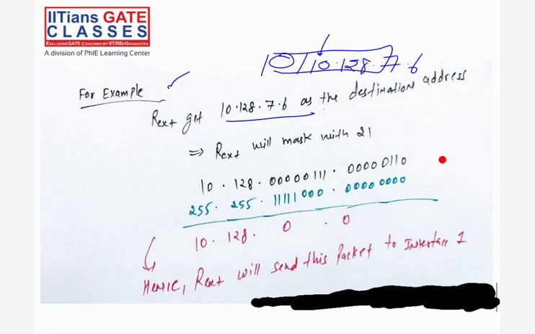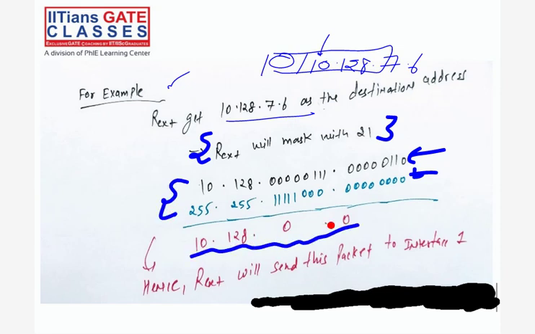Now, you know the external router will mask with 21. You know that part. Now try to do masking, meaning logical AND. You know that bitwise AND or logical AND is the same thing. I'm doing logical AND here. What I am getting is this one. Right? Hence the external router will send this packet to interface 1, meaning to the SuperNet.